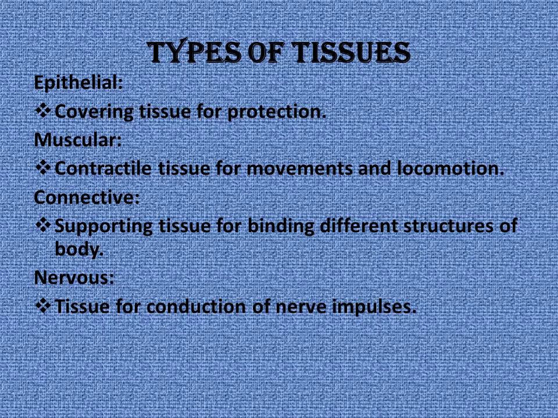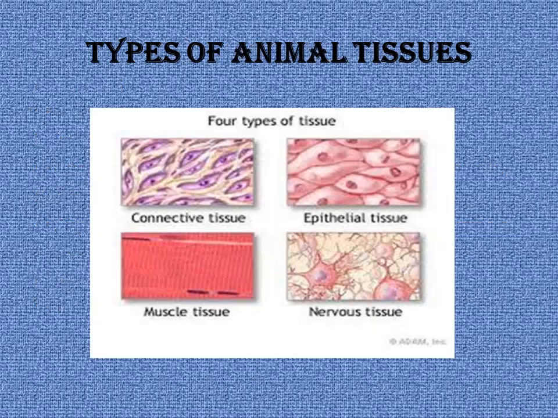Then connective tissue. Binding different structures of the body is called connective. Binding means connecting one part with another part. Nervous tissue: conduction of nerve impulses. According to the environment, your nerves have to respond. That is the nervous tissue. You can see the animal tissues in the diagrams: connective tissue, epithelial tissue, muscle tissue, and nervous tissue.